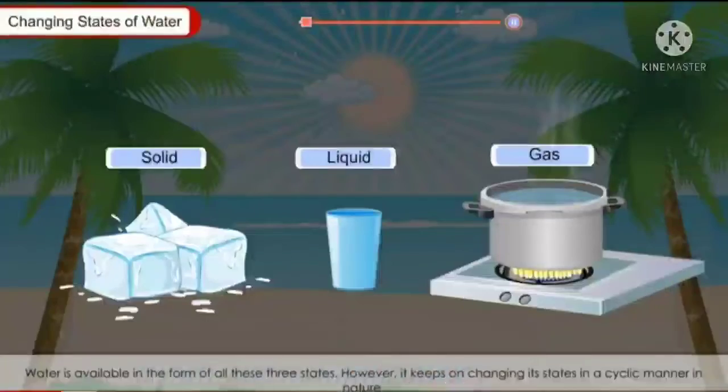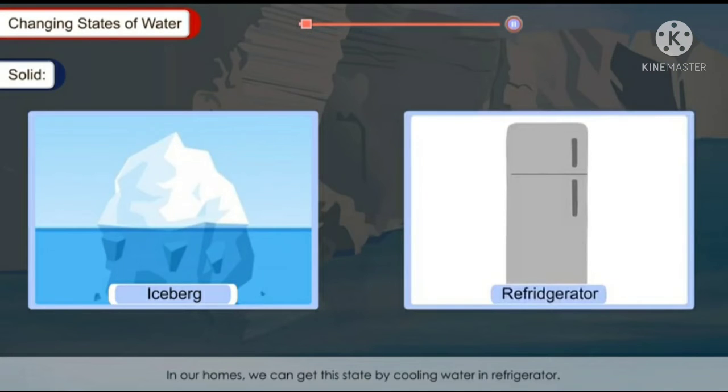Do you know water exists in three forms? What are they? Water is available in the form of three states, that is solid, liquid and gas. It keeps on changing its state in a cyclic manner in nature. Water exists in solid form mainly as icebergs.